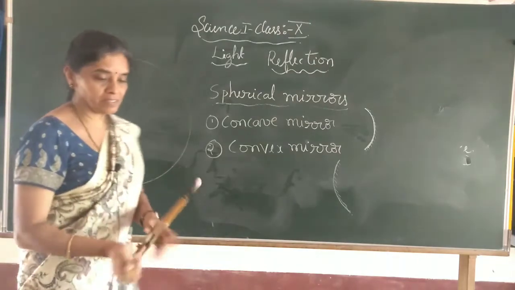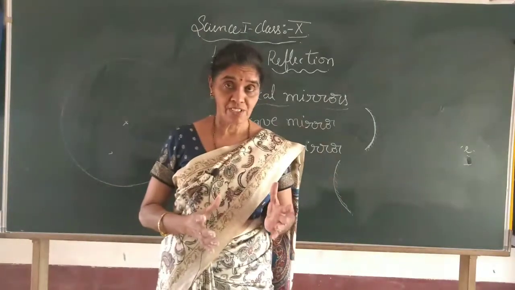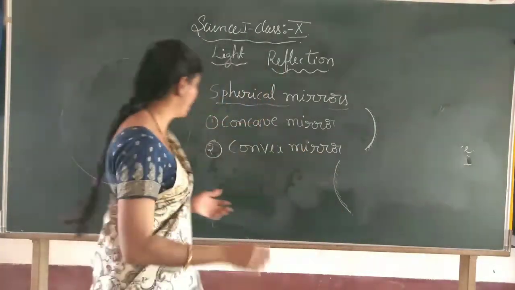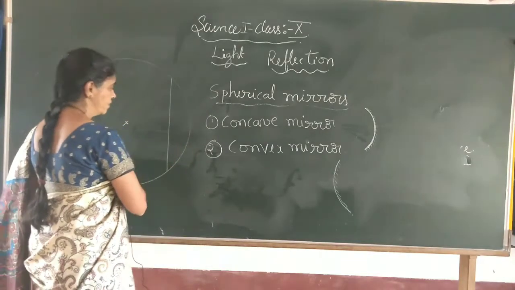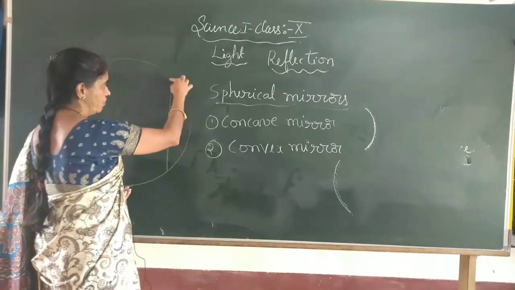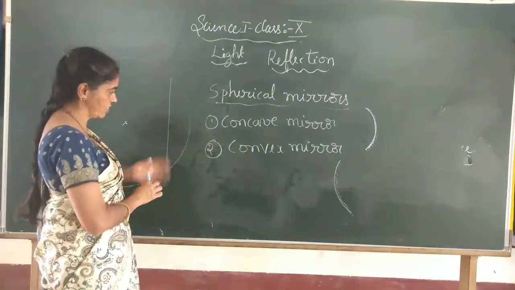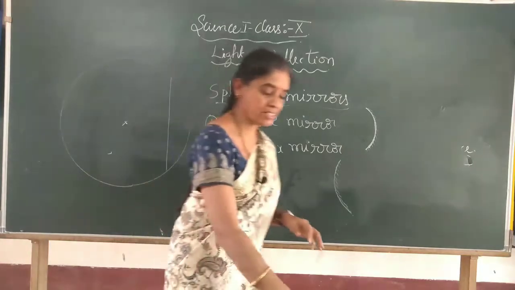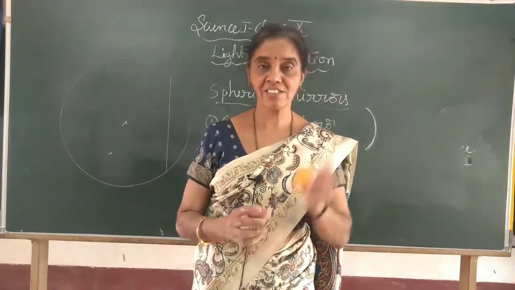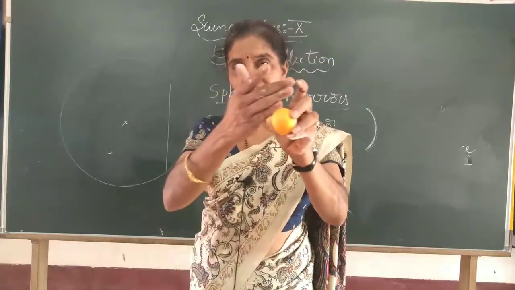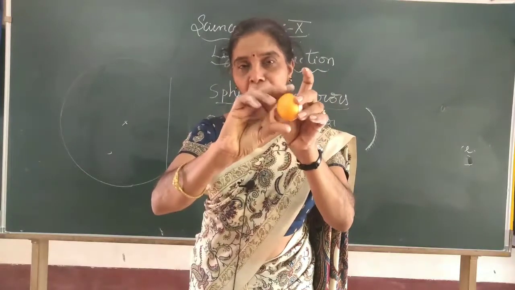If you have a sphere, a hollow glass sphere, and if you cut one part here, you will get one bulged surface and one hollow surface, that is the lateral surface. I will show it like a ball. If you have the ball structure here and you cut the ball, imagine it is made up of glass.